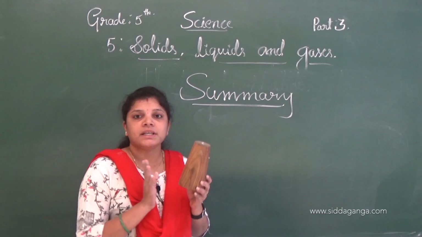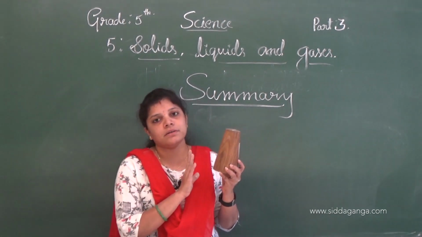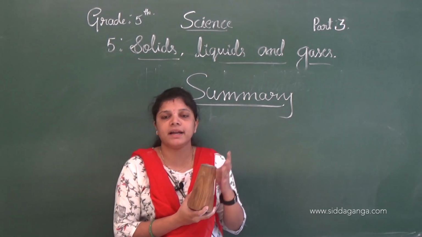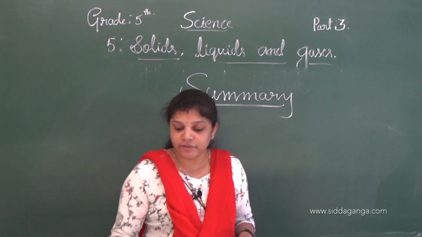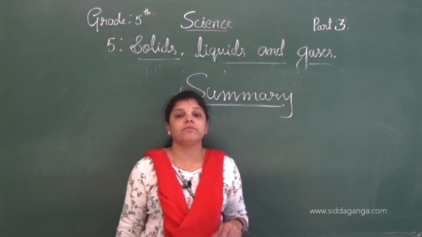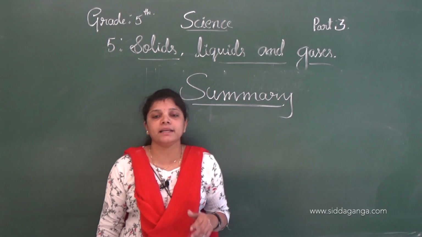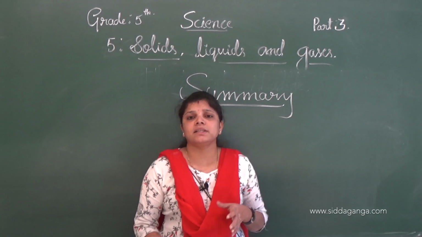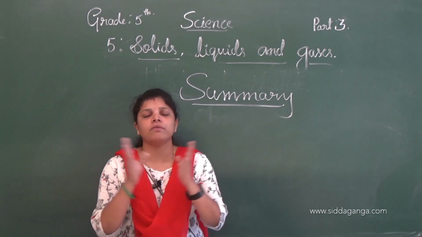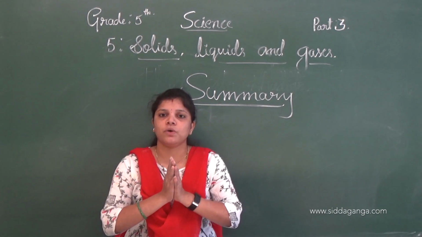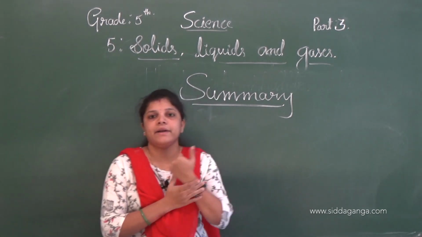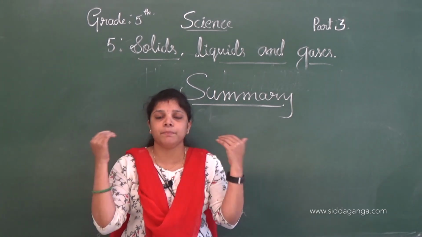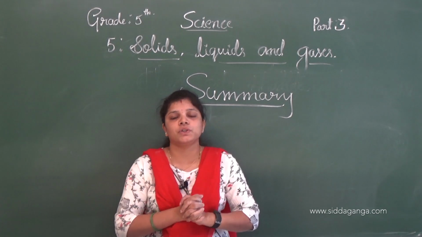For example, see this wood. Solids have a definite shape, they are very hard and rigid, and they have a definite space also and definite volume. Examples of solids are bricks, wood, stone, sand. These are all examples of solids. Most of our surrounding things are solids, isn't it? This board, watch, table, camera and building bricks, all are solids.